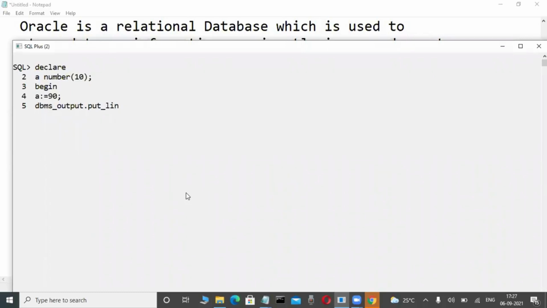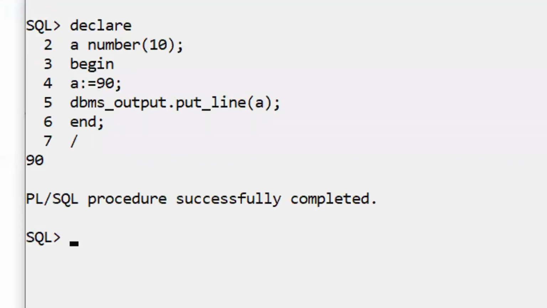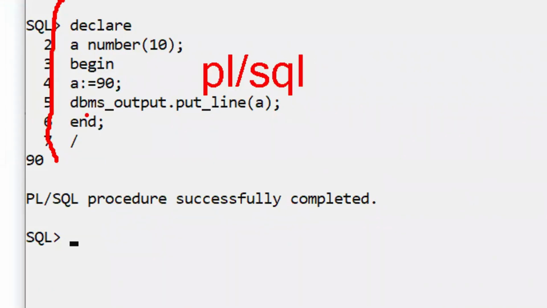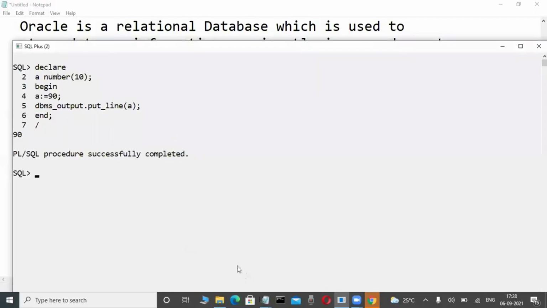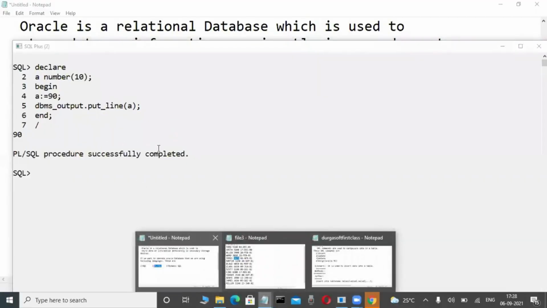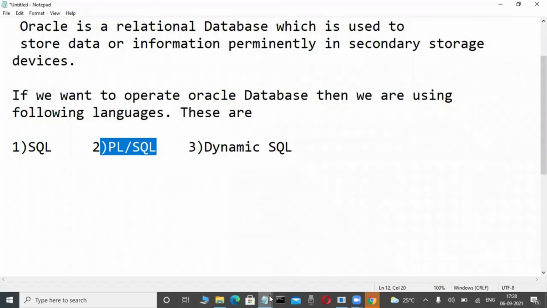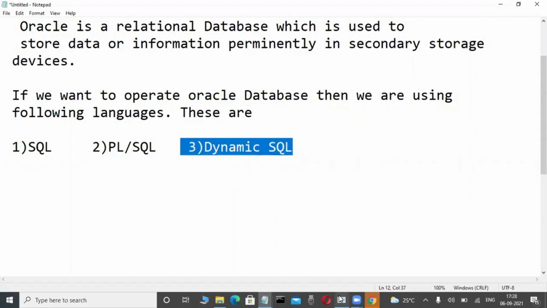And now here, a little bit of coding is there. Through that coding only, we are controlling the server. This type of coding is nothing but PLSQL, Procedural Language extension for SQL. This type of coding we are writing. How can I write? What are the uses? Why we are using it? That code we are learning. That is PLSQL. Again, now dynamic SQL means, observe it here.